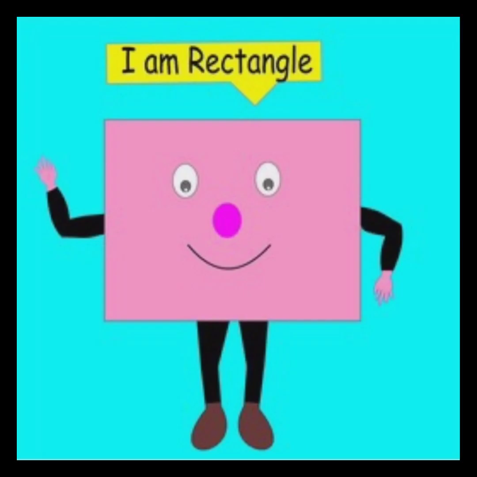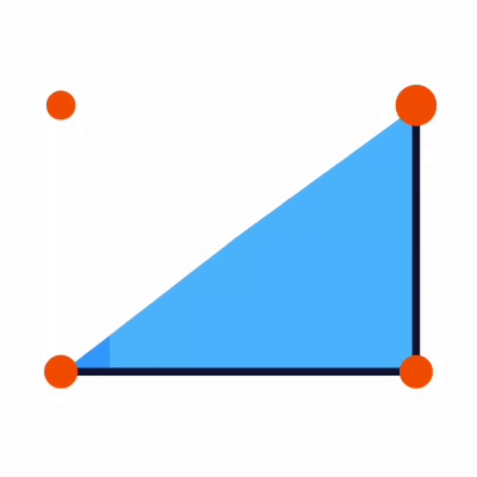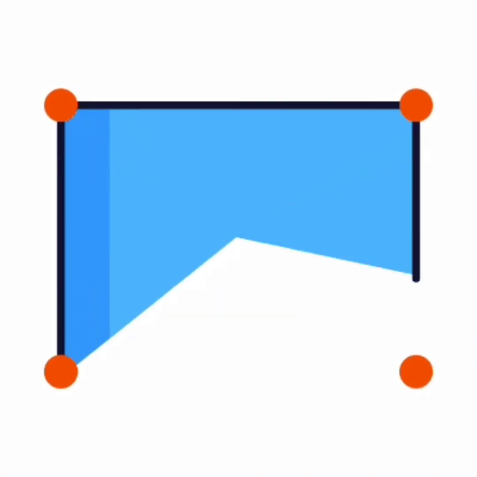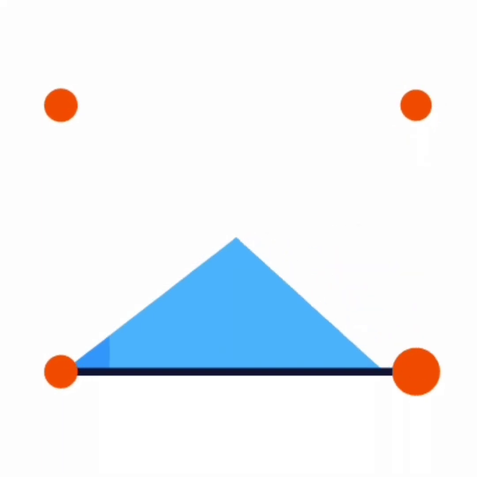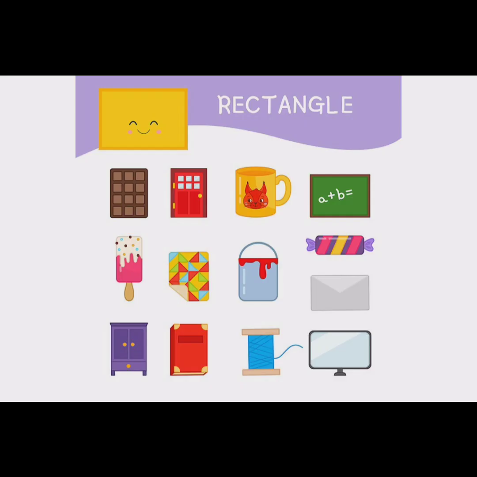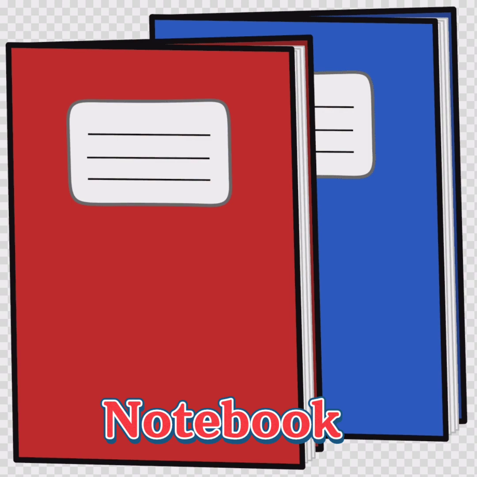Hi, I am rectangle. I have 4 sides and 4 corners. My opposite sides are equal. My opposite equal sides and 4 corners make me a rectangle. You can find me anywhere around your surroundings. For example, you can write on me as a notebook.